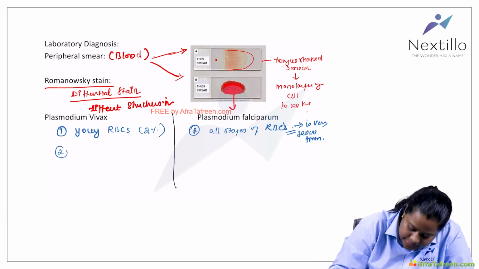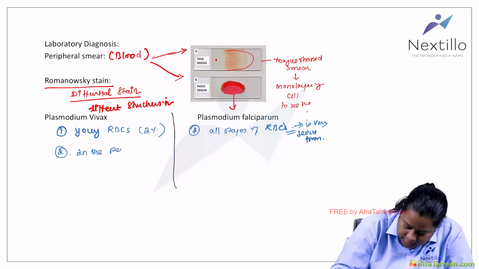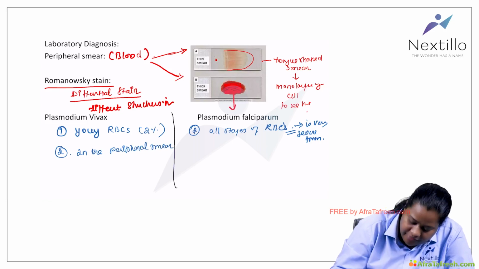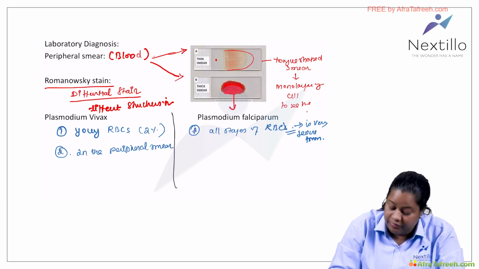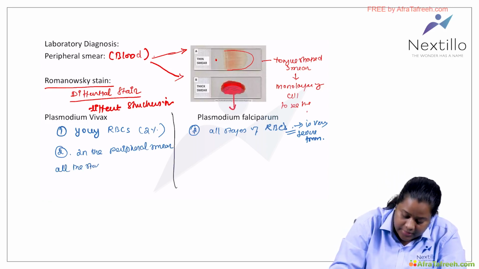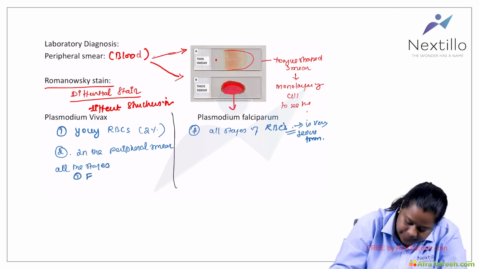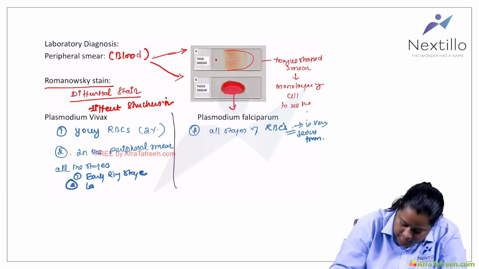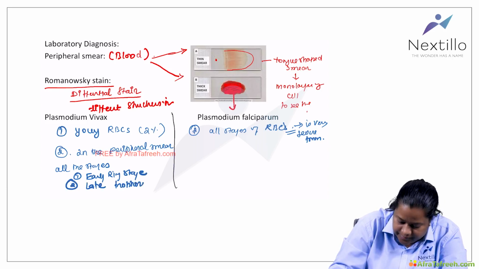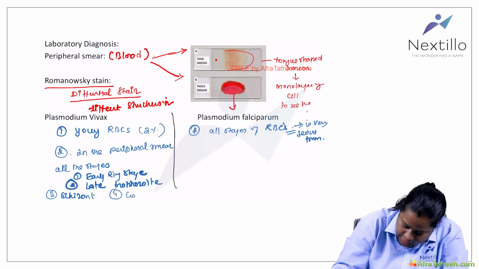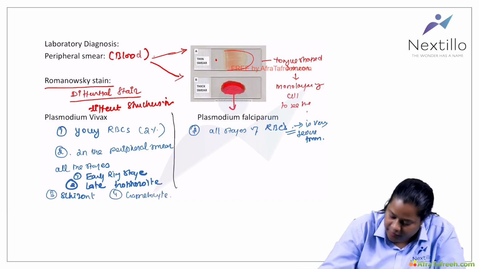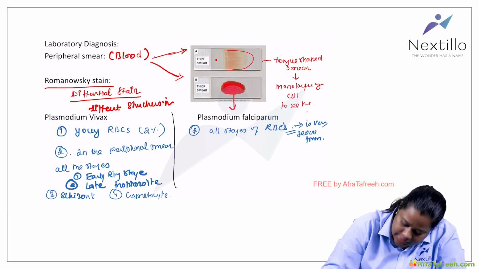The second point is in the peripheral smear. We will find all the stages in case of Vivax. That is the early ring stage, late trophozoite stage, schizont stage, and the gametocyte stage. Whereas in the case of falciparum, we will find